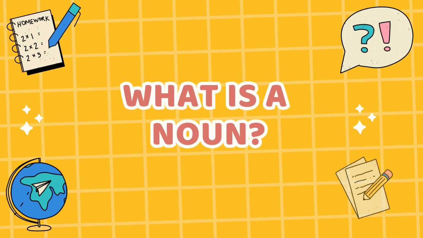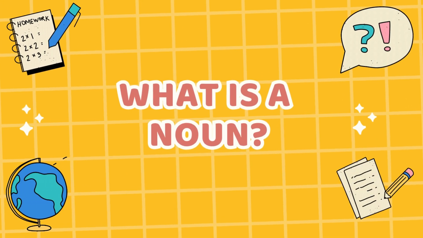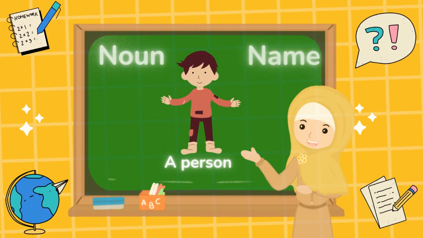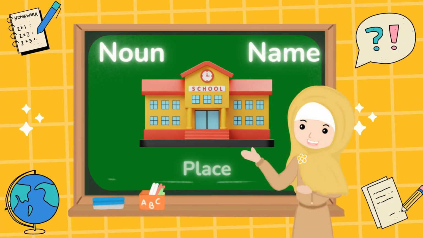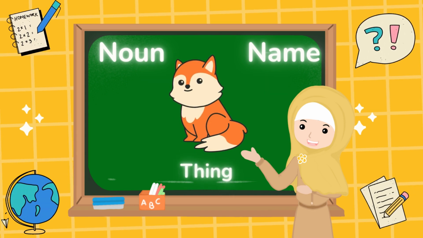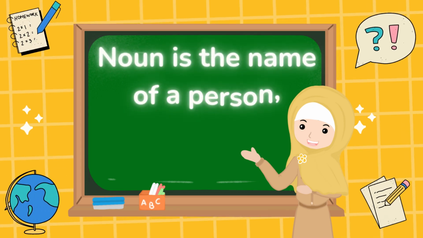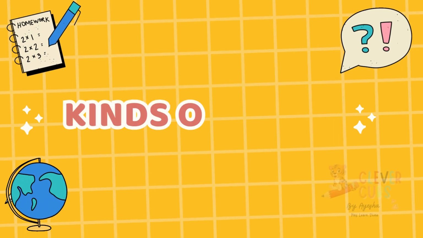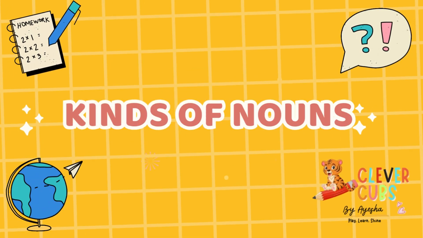Are you curious about noun? What is noun? Noun is a name of a person, place, and thing. Noun is the name of a person, place, and thing. So, let's learn the kinds of noun together.